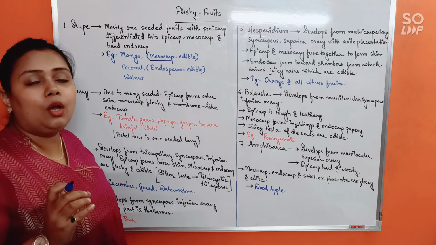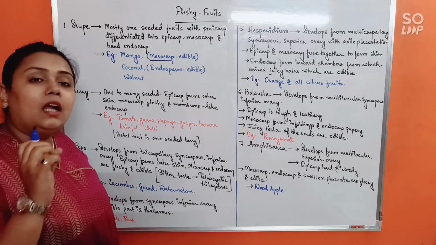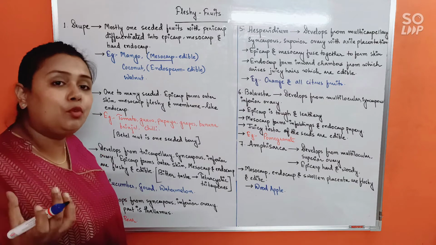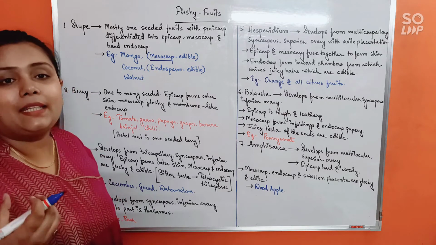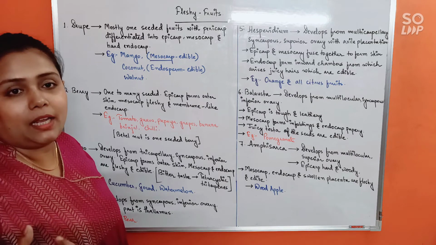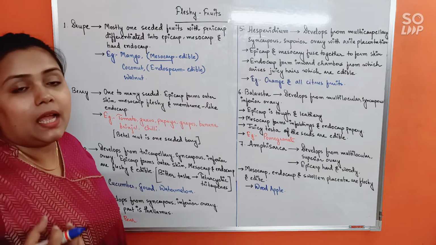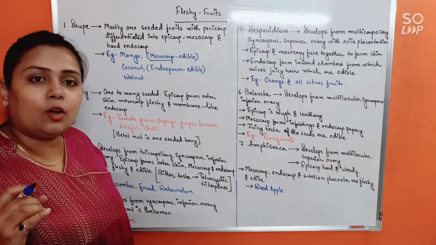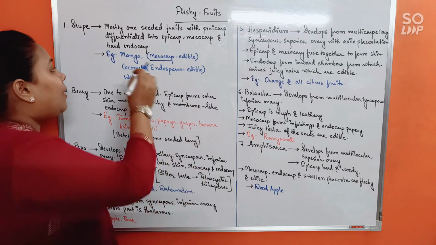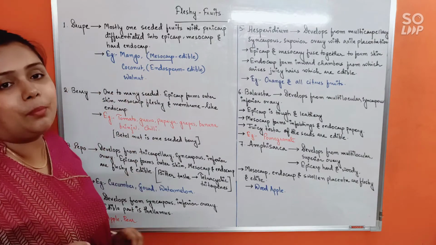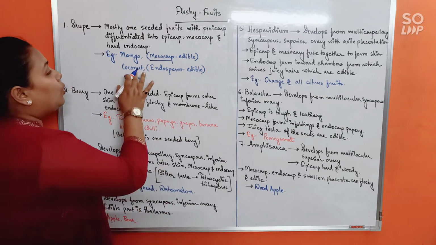In the mango, if you try to understand here, the outermost skin of the mango, the peel that you remove while eating the mango, that is actually the epicarp. Then the fibrous juicy part that we eat, that's the mesocarp. And the hardened stony endocarp will be surrounding the seed. Alright, so example is mango and edible part is mesocarp. It's very important.